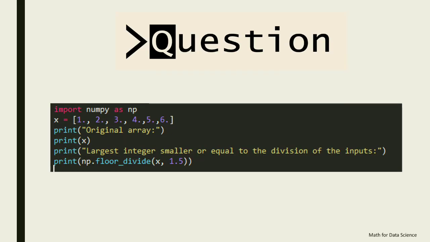Next question is the largest integer smaller or equal to the division of the inputs. That is, we are seeing the function of floor underscore divide. So for this, your time is starting now.